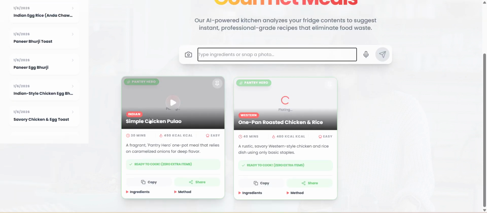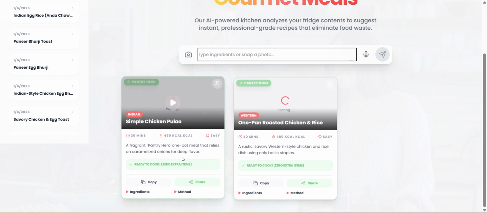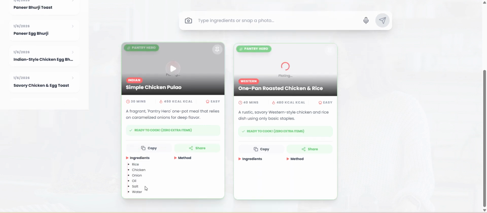Here is an Indian recipe and also a Western recipe. The Indian recipe will take 30 minutes and the Western recipe will take 40 minutes. Here are also the mentioned ingredients, and here is the method.